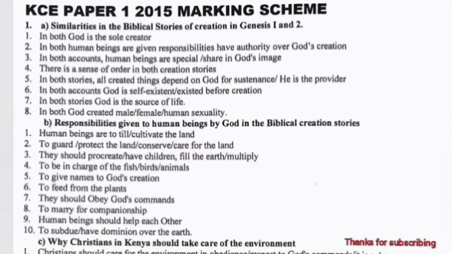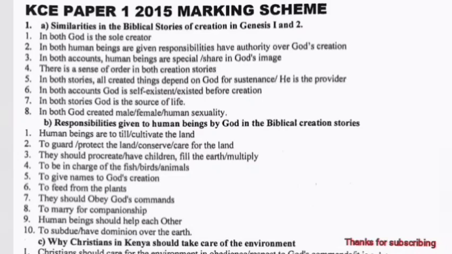Answers. Question 1A was similarities in the biblical stories of creation in Genesis 1 and 2. 1. In both, God is the sole creator. 2. In both, human beings are given responsibilities. That is, they have authority over God's creation. 3. In both accounts, human beings are special. That is, they share in God's image.